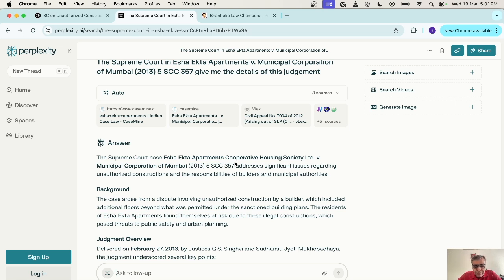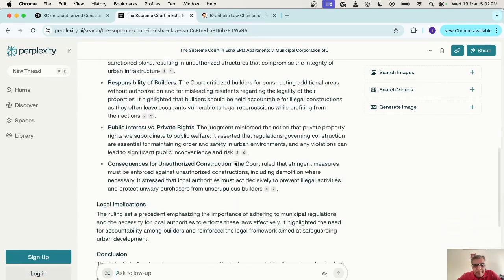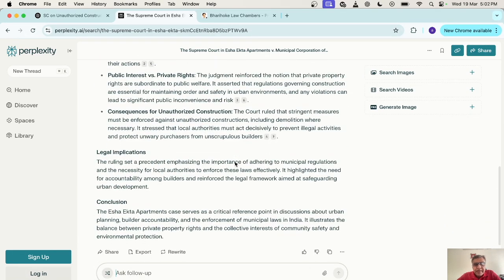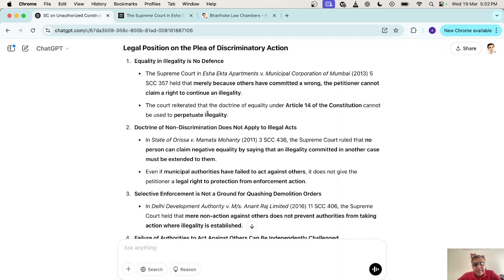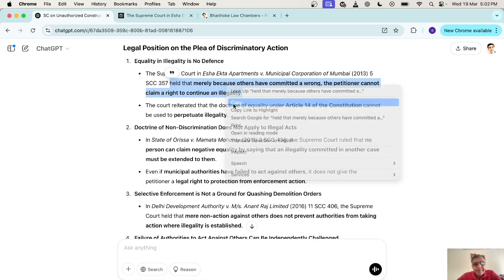That's one. The second thing is that it also tells you the source from where it is pulling the information. So it has pulled out all the information. Fine, I'm not getting into the merits. What I am interested in is that ChatGPT has said that the Honorable Supreme Court held that merely because others have committed a wrong, the petitioner cannot claim a right to continue in illegality. This is what I have to verify.